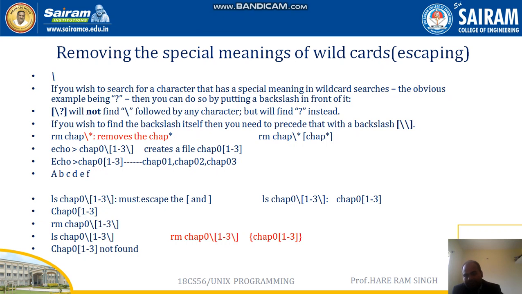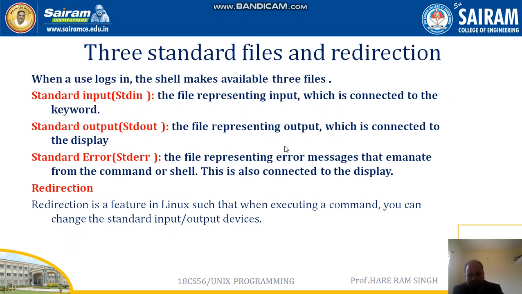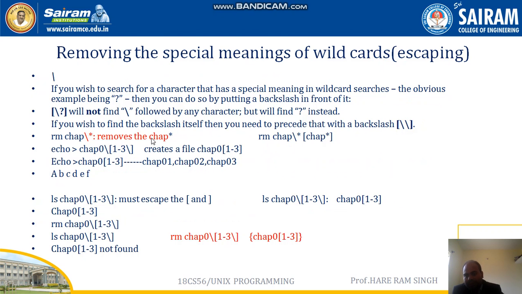It will remove all the files like chap1, chap2, chap02, chap03, chapX, chapY, everything. But if you want to remove only this file, chap star, how will you do it? rm chap backslash star. You should kill the special meaning of this star. This command will remove only chap star.